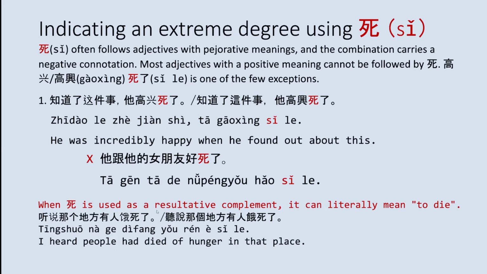When 死 is used as a resultative complement, it can literally mean to die. So if you wanted to use 死 in this sense, you can say 听说那个地方有人饿死了. I heard people had died of hunger in that place.